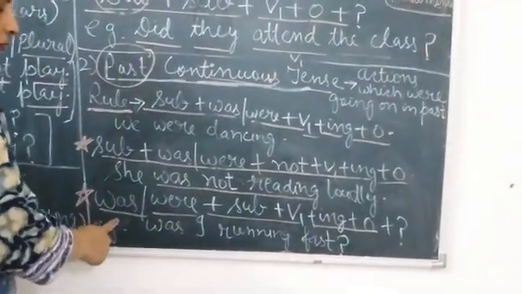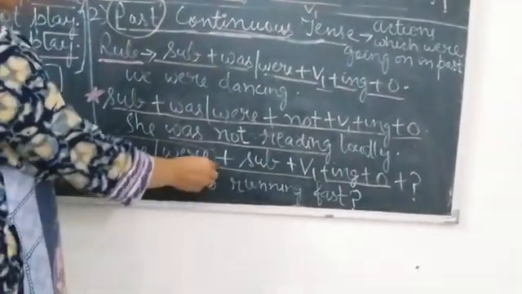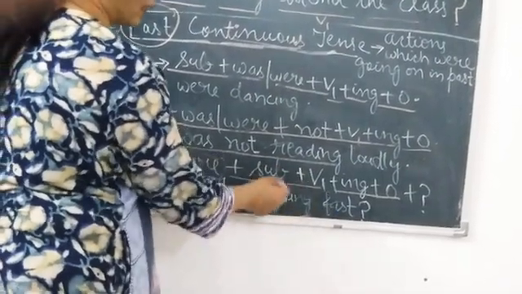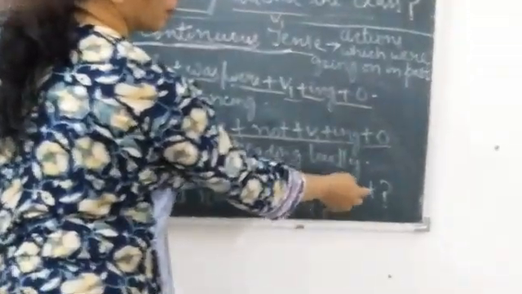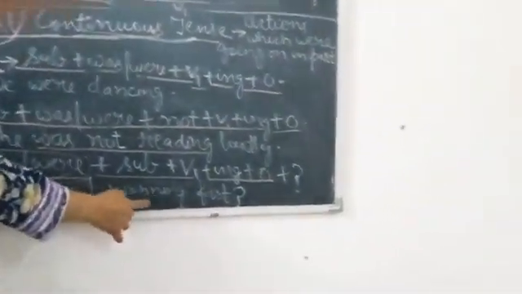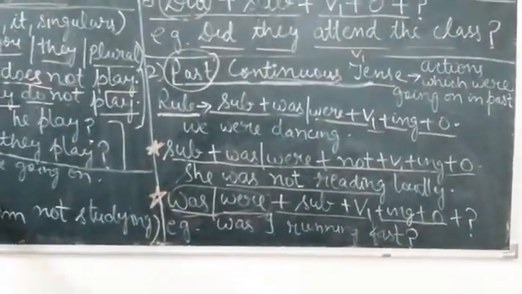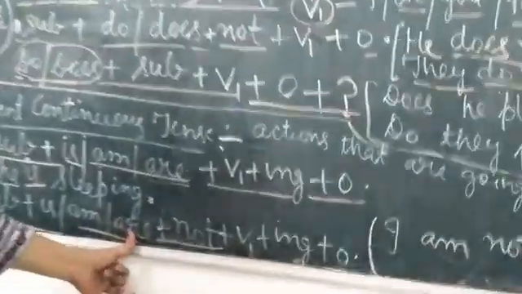Then the interrogative form, again the same thing. Was, were we need to use in the beginning of the sentence. Then the rest will be subject plus verb first form plus ing plus object plus question mark. So examples: Was I running fast? Or, were they playing cricket? Question mark. Okay, so it is very easy. The continuous tense is very easy. It's just like the present continuous tense. The only difference is that there we use is and are, and here we are using was, were. So it is easy for you to remember.